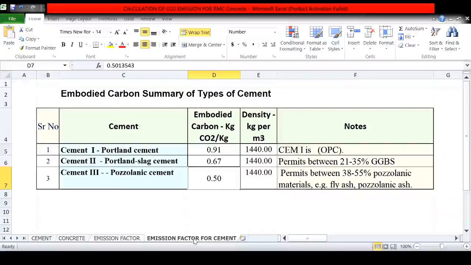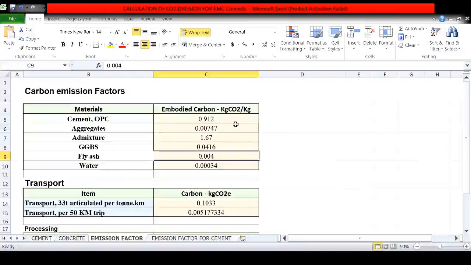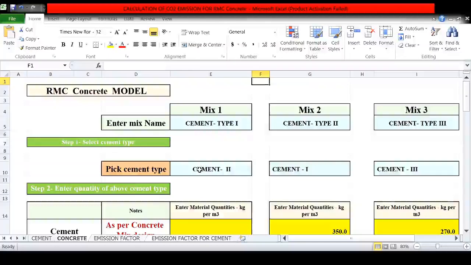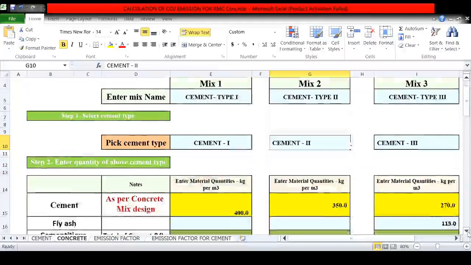As per these types of cement, the emission factors are 0.91, 0.67 and 0.5. I have referred to these values from a research paper. Similarly, these are the different values of emission factor of aggregate, admixture, fly ash, etc. Let us select for mix 1 the cement type 1, for second the cement type 2 and for third the cement type 3.